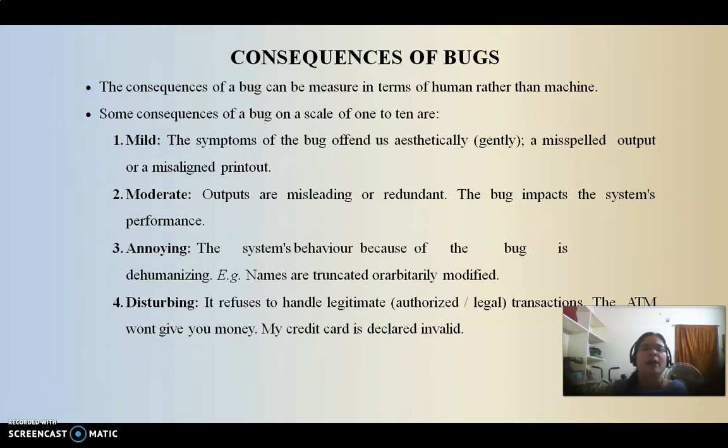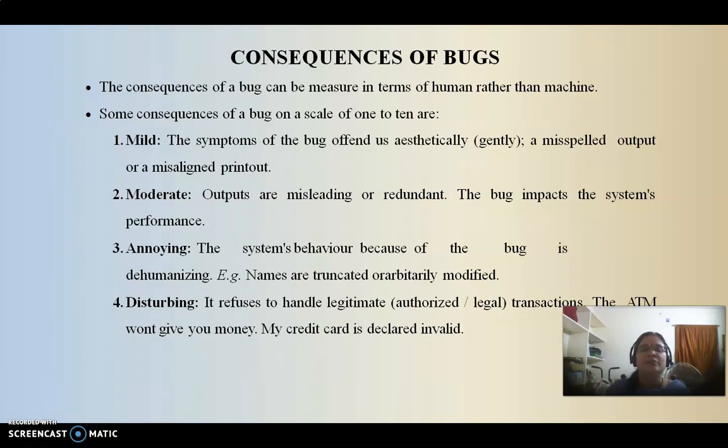The next one is the annoying bug. This annoying bug is a kind of bug which disturbs the system's behavior. Because the bug is a dehumanizing bug, it is developed in a way that reduces the system's performance as well as the good behavior of the system. Such kinds of bugs are called annoying bugs.